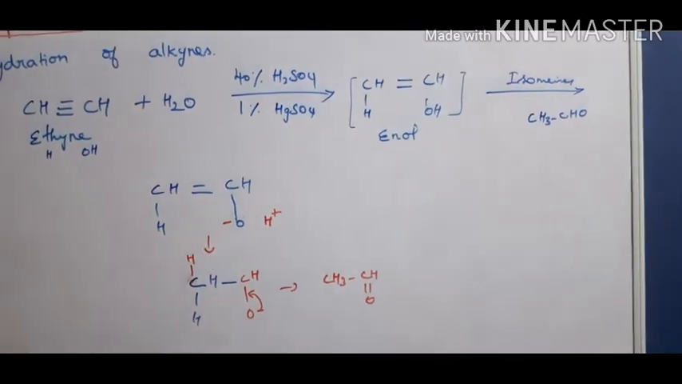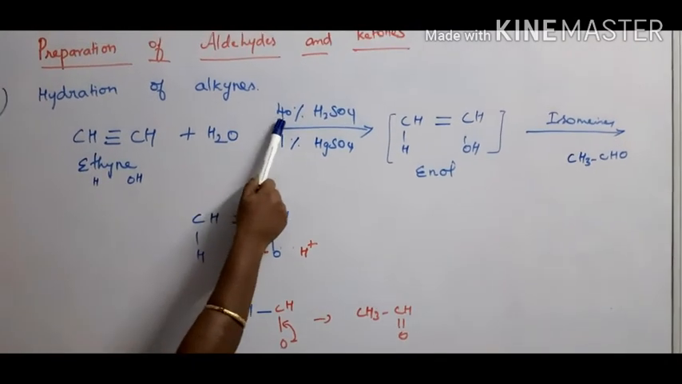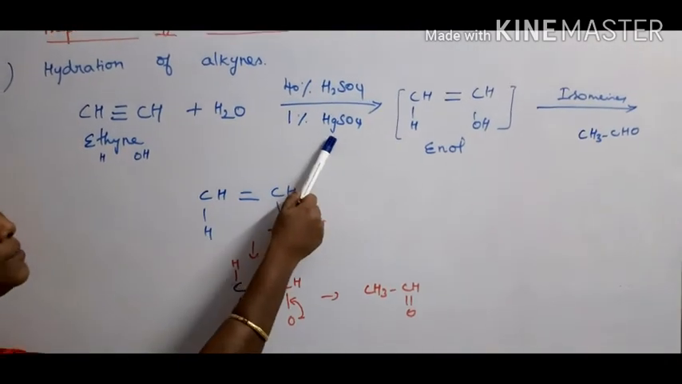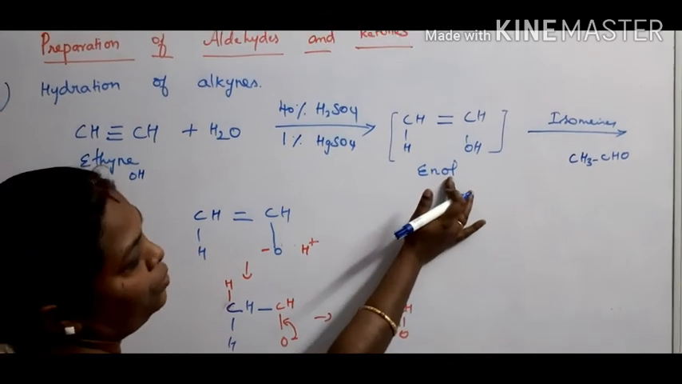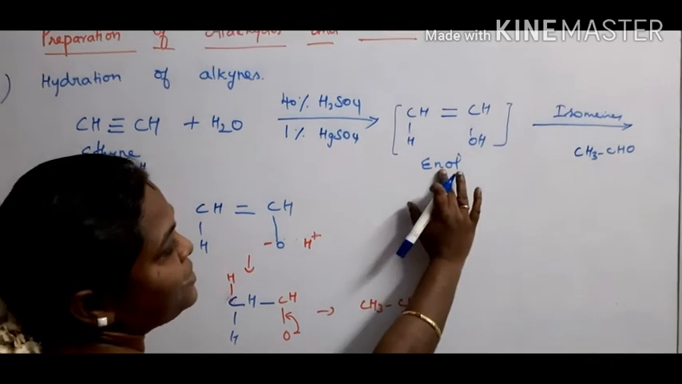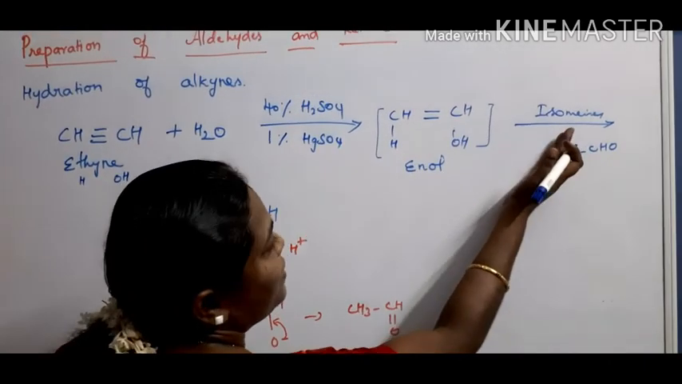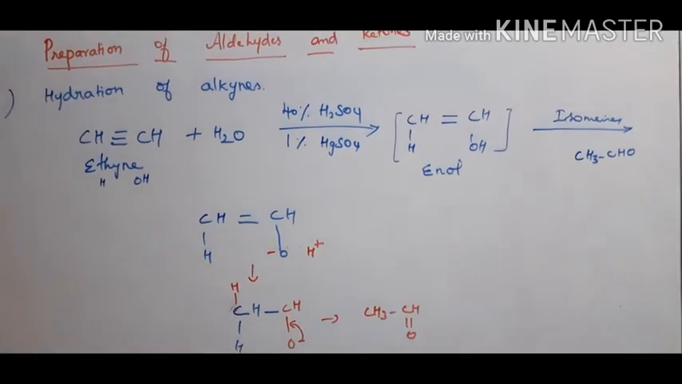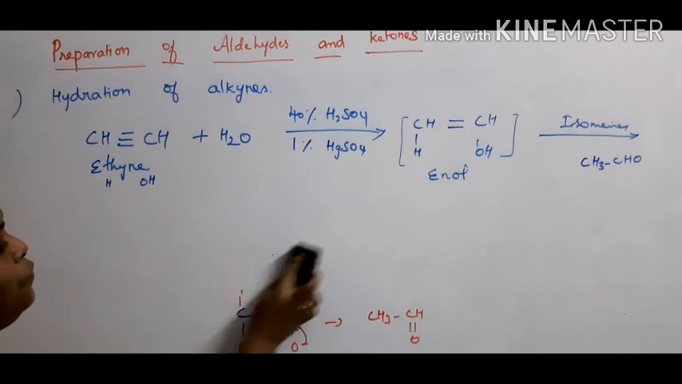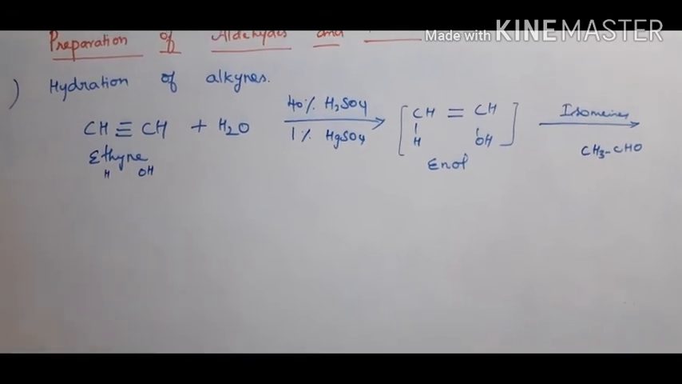CHO. Okay. Therefore, ethyne, when it undergoes hydrolysis in presence of 40% sulfuric acid and 1% mercuric sulfate, first it forms an addition product. That means an enol is formed. This form is considered to be less stable than the aldehyde. Therefore, it again isomerizes itself and it forms acetaldehyde. So, this is one way of preparation of aldehyde from alkynes. Okay. The next one.